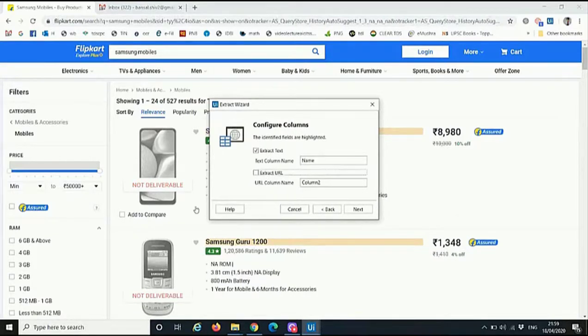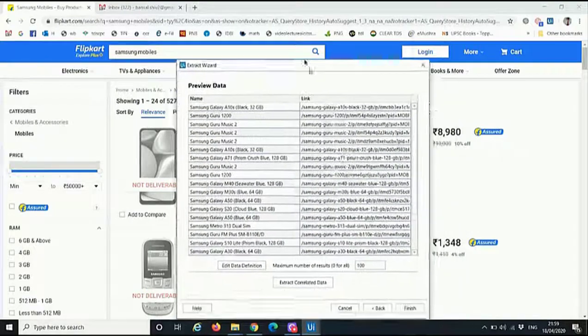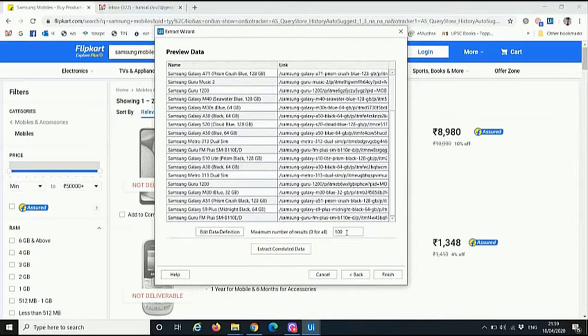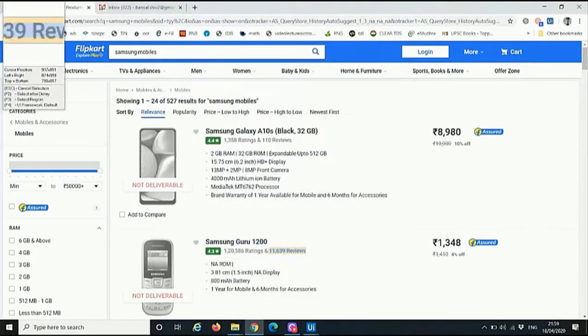We also need the URL. And here we see that the data is scraped. We have here 100 results by default. Now let's extract another correlated data, that is the price. We repeat the step for the price.